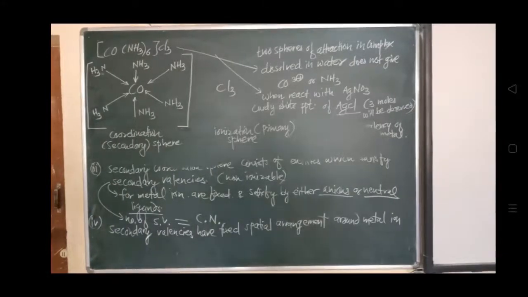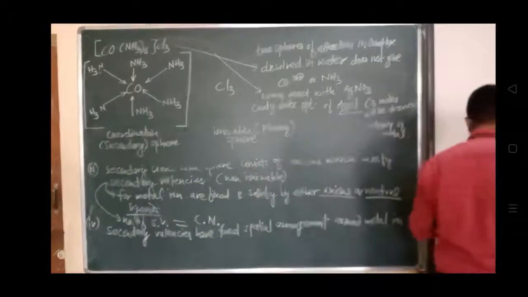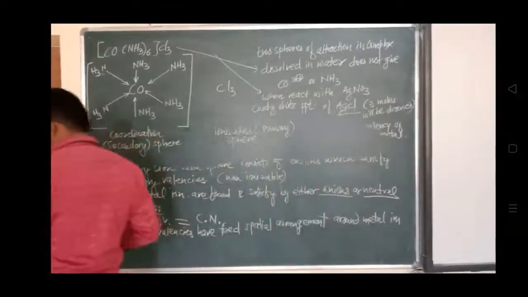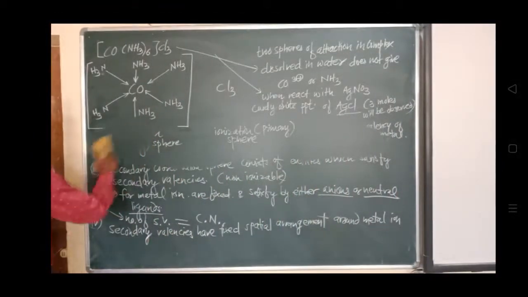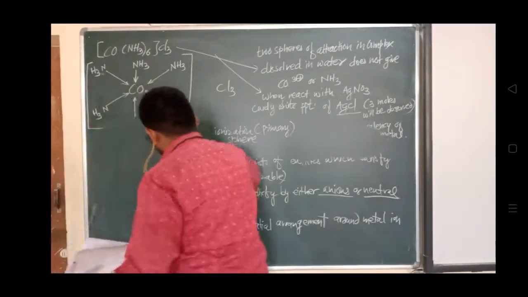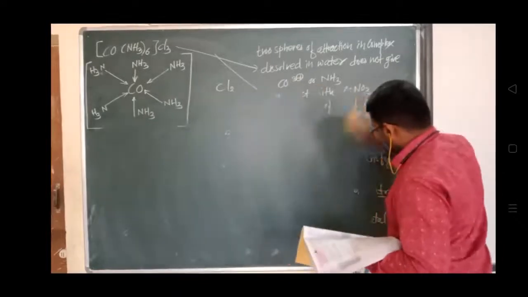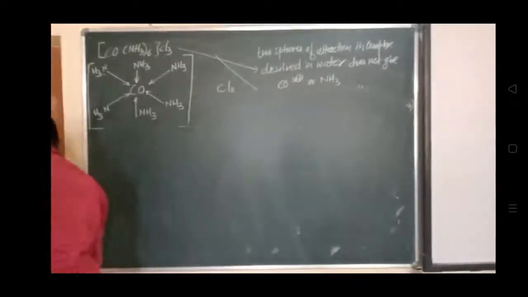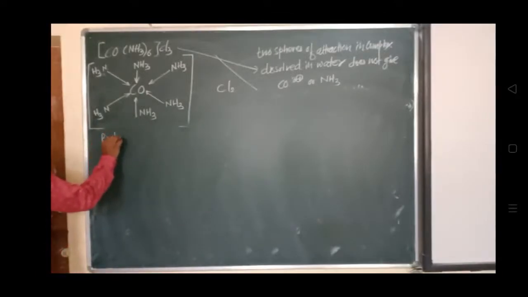Now we'll see problem number 9.1. One mole of a purple colored complex of CoCl3 and NH3, on treatment with excess AgNO3, produces 2 moles of AgCl.